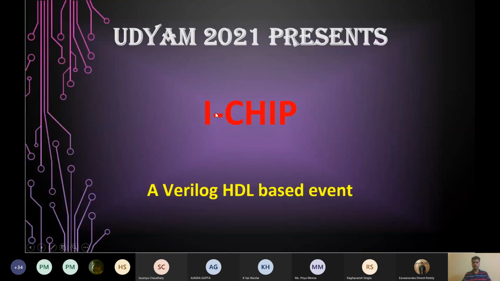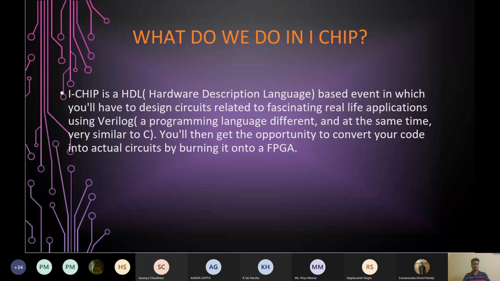So Udyam 2021 presents iChip. iChip is a Verilog HDL based event, and if you had attended the orientation session of Udyam, you must have known what iChip is about. Anyways, what we do in iChip. iChip is a HDL based event. First of all, what is HDL? HDL stands for Hardware Description Language.